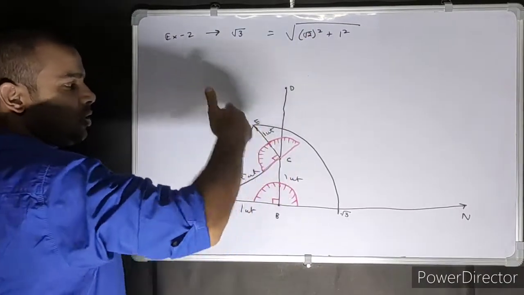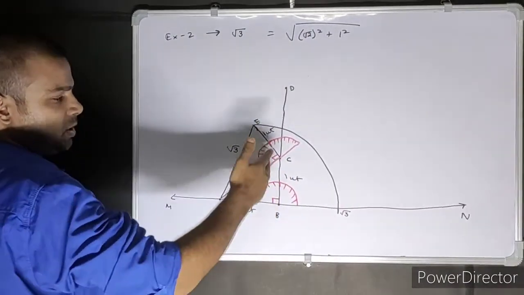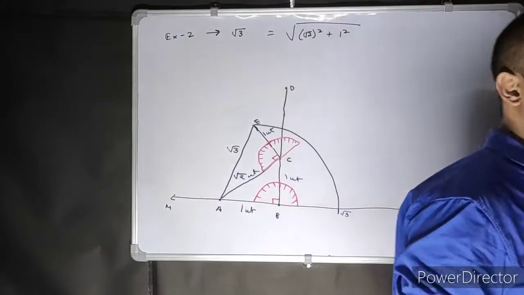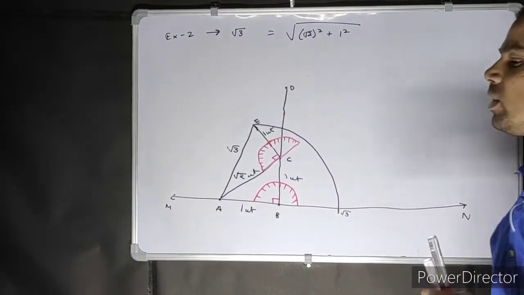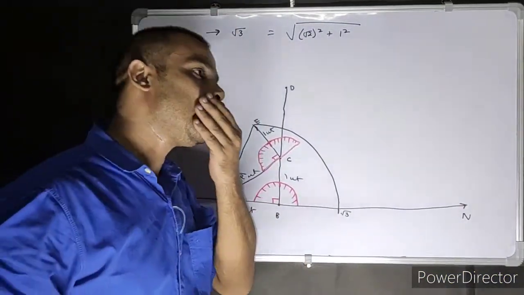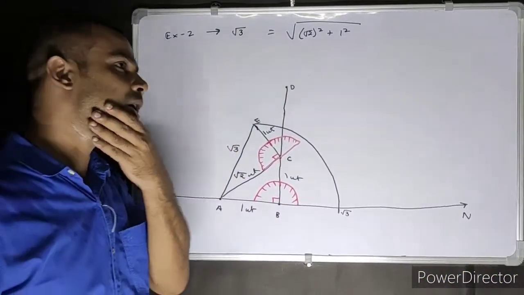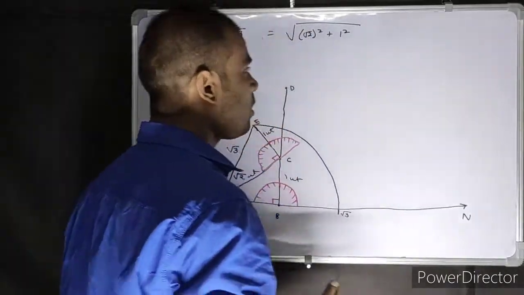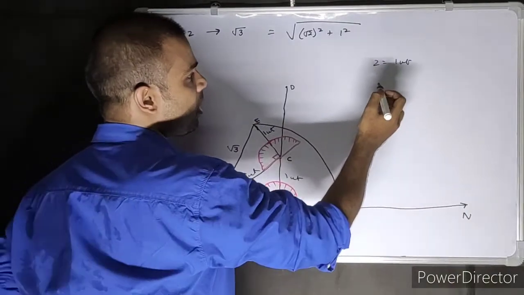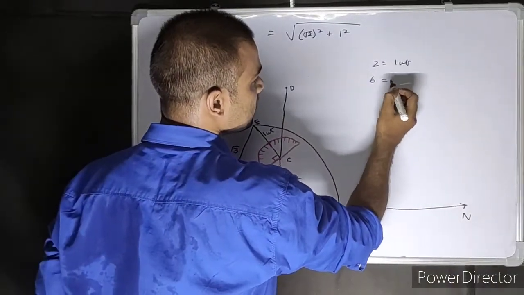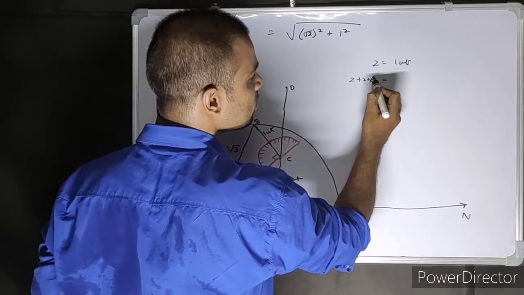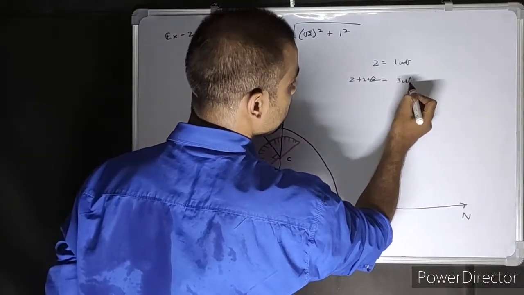Then you need another 1 square. So that's 1 square, this square. Whatever you take in your ruler, that's your choice. If you want to take 1 centimeter, take 1 centimeter. If you want to take 2 centimeters as 1 unit, you take 2 centimeters as 1 unit. Then accordingly you have to count. If you have 6 centimeters, then you count 2, 2, 2. That's 2 plus 2 plus 2, that's 3 units.